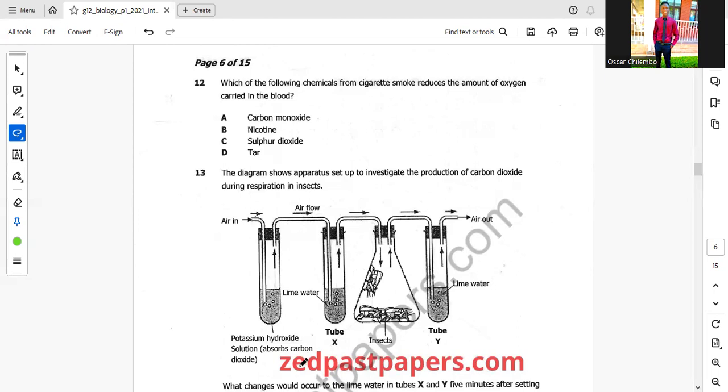We know that nicotine and tar are just components of the cigarette smoke. Sulfur dioxide here is rare. It's not really found in here. So the carbon monoxide is the one responsible for reducing the oxygen carrying capacity of the blood. So our correct answer here is carbon monoxide.